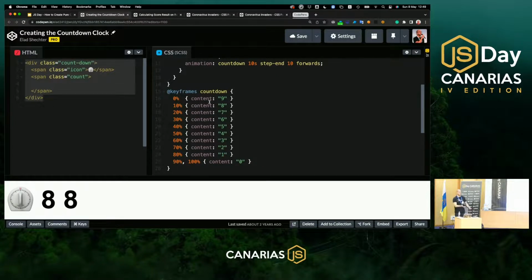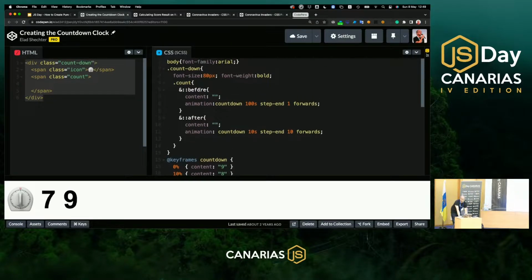But the animation here is only going between 9 to 0. But this countdown is going between 99 to 0. What is actually happening here is that I'm doing animation on the before and the after pseudo element. And these both numbers that look connected are two separated strings. They are not really connected, they are really synchronized. To understand exactly what is happening here, let's print here the text AA, and you will